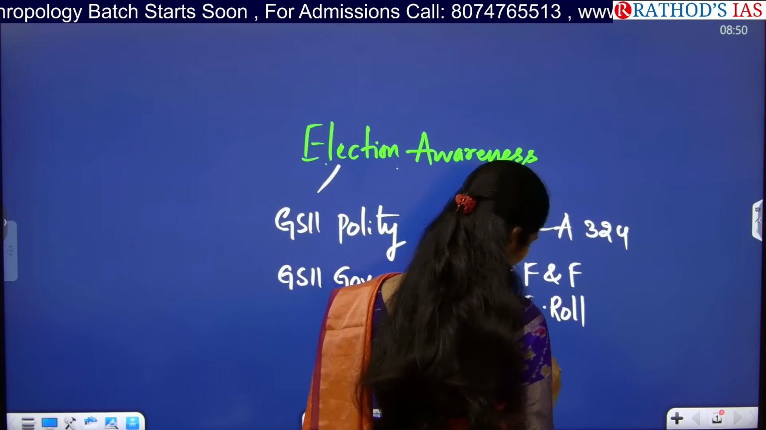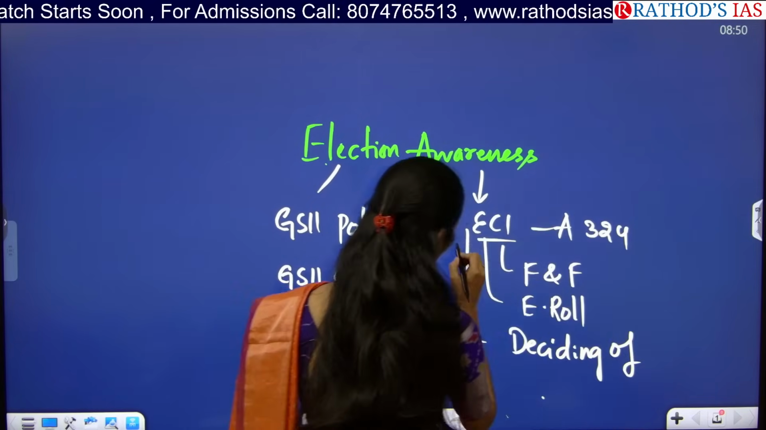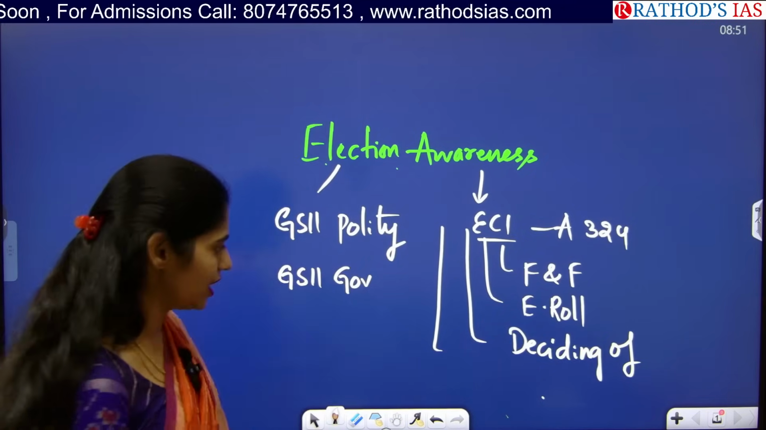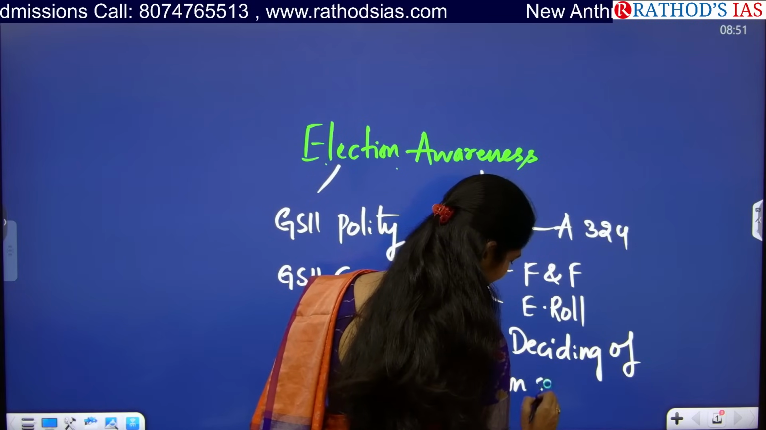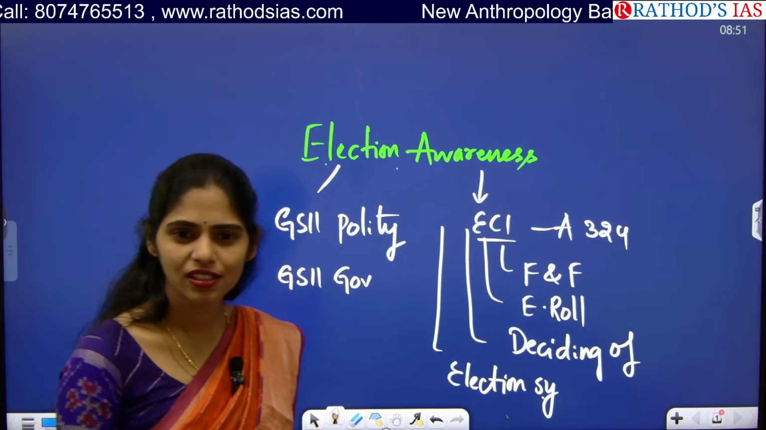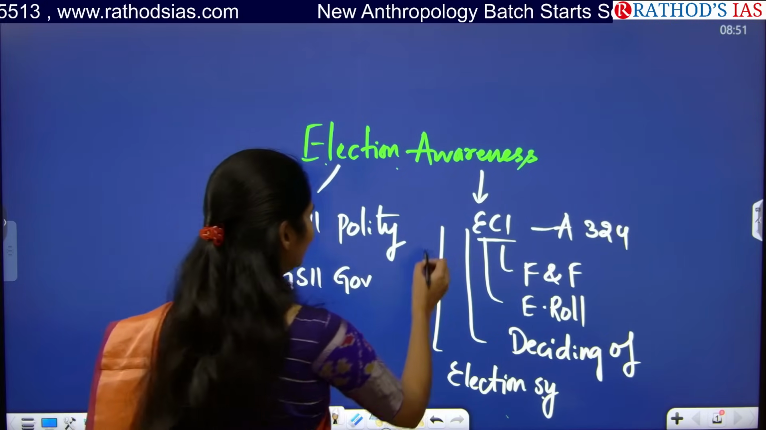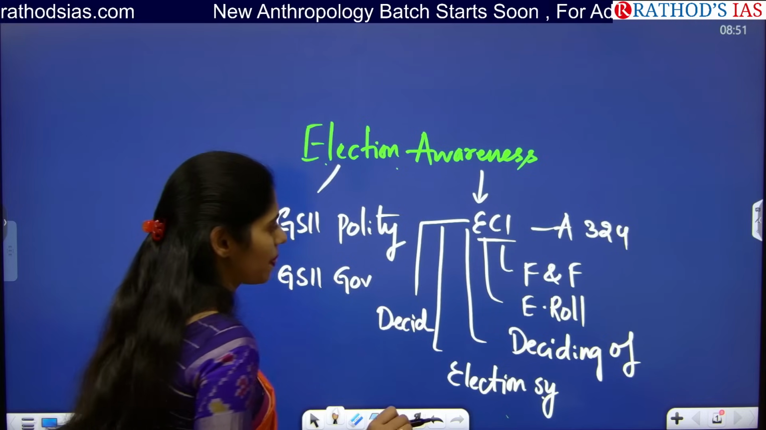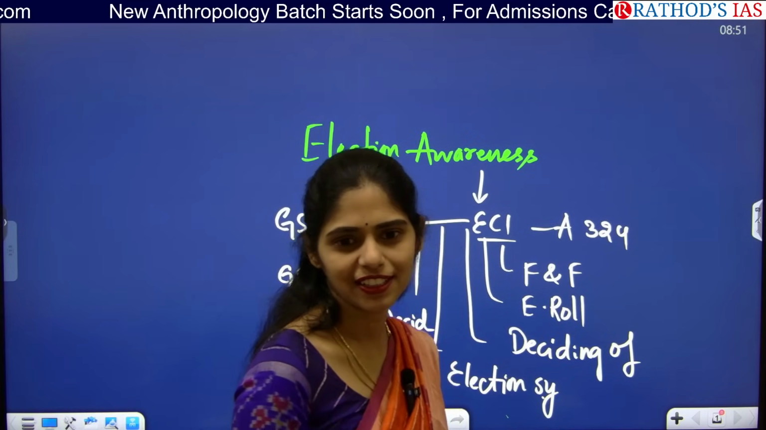Deciding of dates. And also the Election Commission will be allotting symbols to the political parties. Election symbols. Next, deciding of parties, whether it is a national party or a state party. Next.